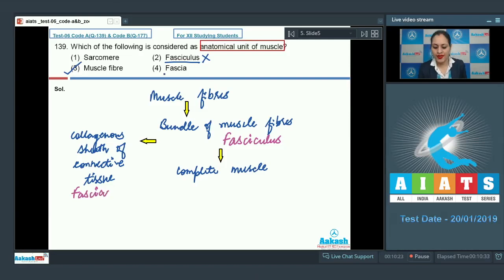So option number 4, fascia, is also an incorrect option because fascia is a collagenous sheath of connective tissue which is present around muscle bundles. The next option given is sarcomere, and this is also an incorrect option because sarcomere is a structural and functional unit of myofibrils. So the correct answer to this question is option number 3. Let's discuss our next question.